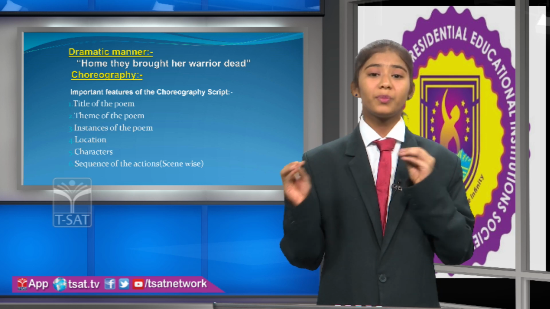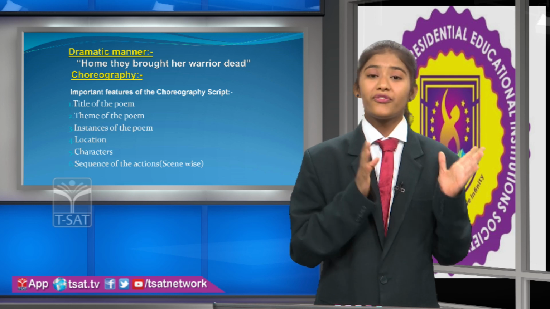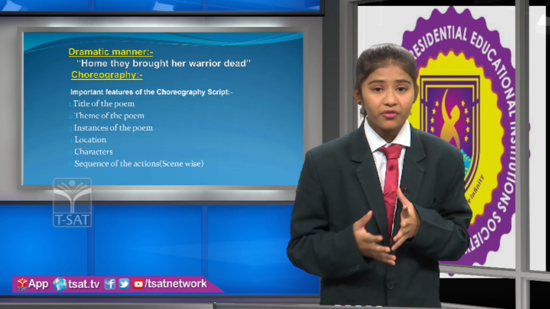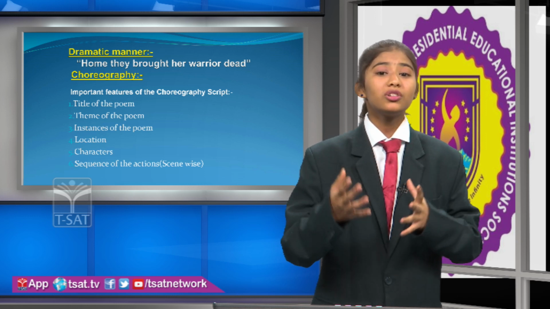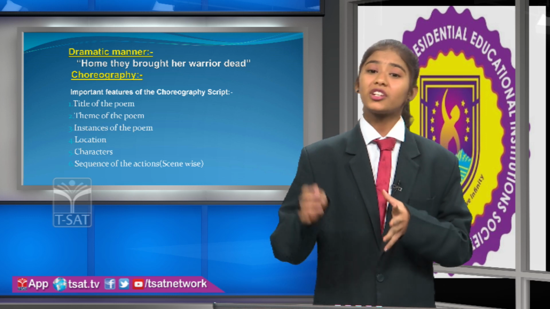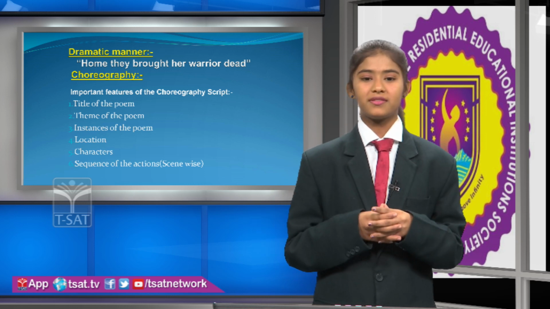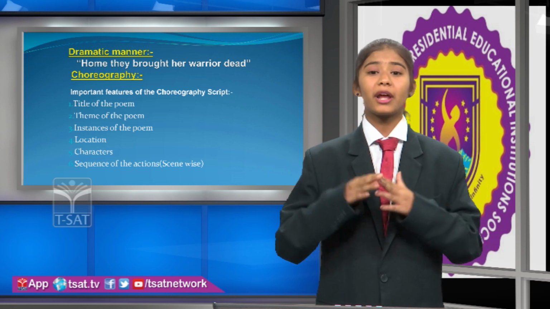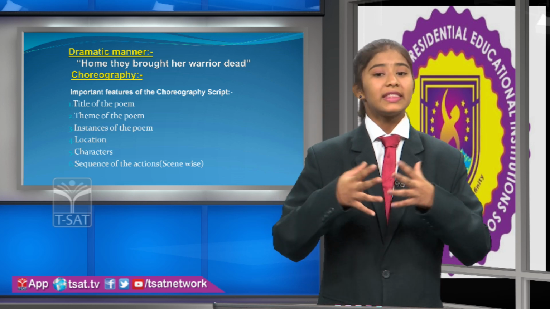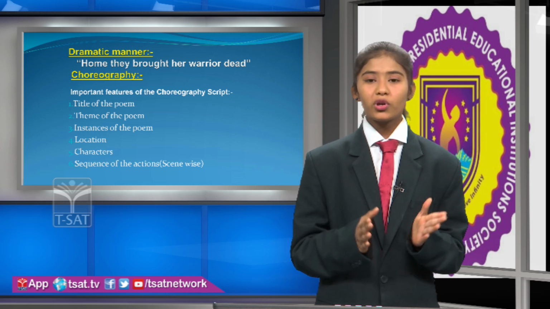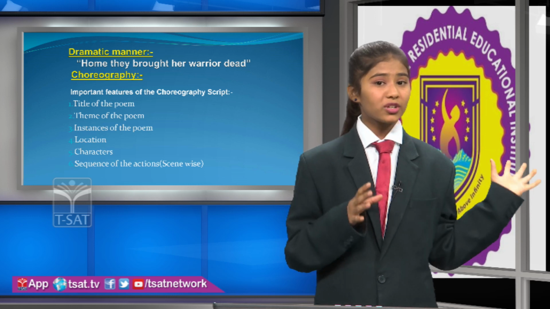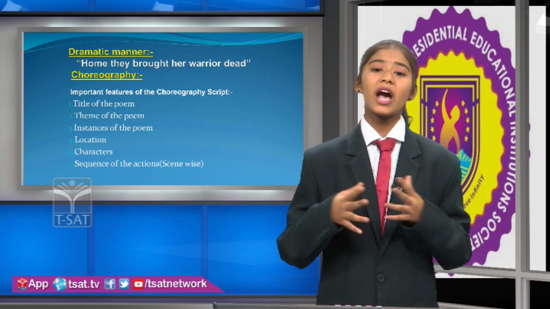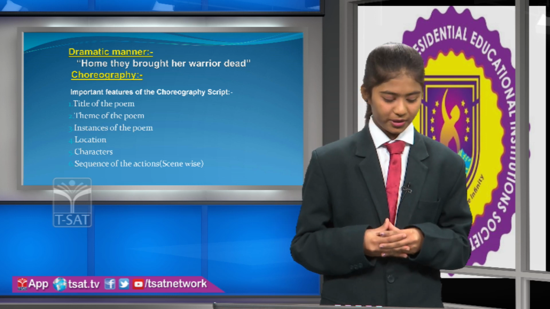Then sequence of action. Sequence of action should be divided scene-wise. The first scene, the chorus enters the stage and creates the visual effect of the marriage. The bride enters the palanquin, the palanquin bearers lift the palanquin on their shoulders. Then scene 2, the palanquin bearers carry the bride to the bridegroom's house. Then scene 3, the chorus and the palanquin bearers at the bridegroom's house, and the bride comes out from the palanquin. Now we have written a script of choreography.